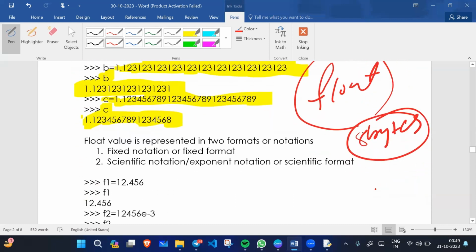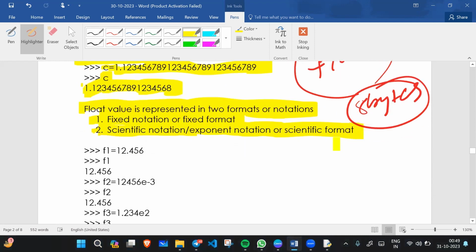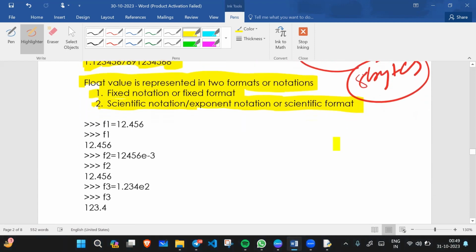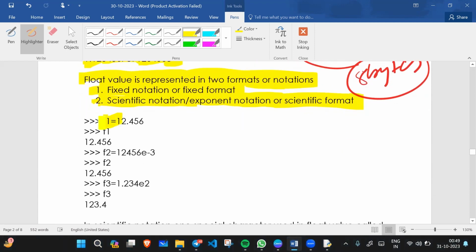So a float value is represented in two formats or notations: number one, fixed notation or fixed format; number two, scientific notation, exponent notation, or scientific format. For example, if we have f1 equals 12.456, when I print f1, it will print the value.